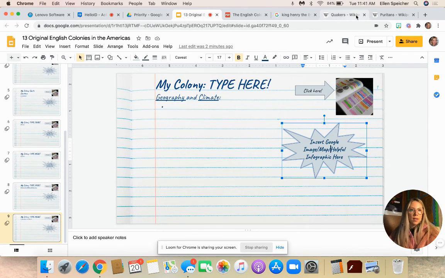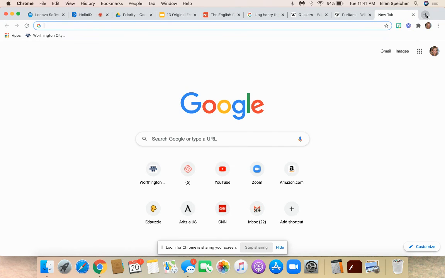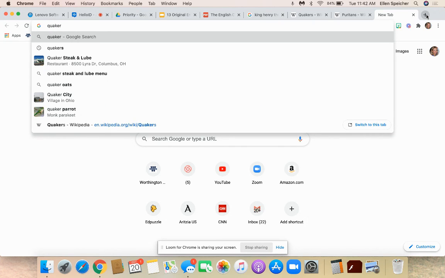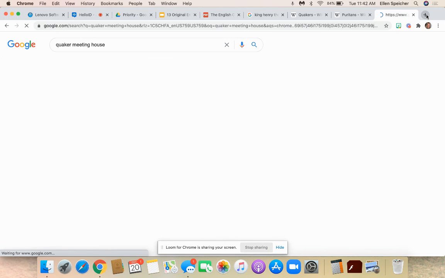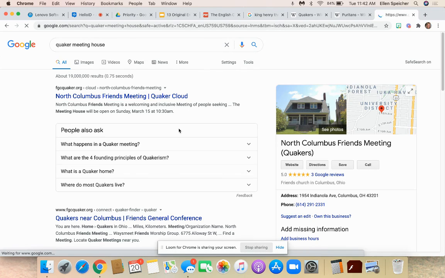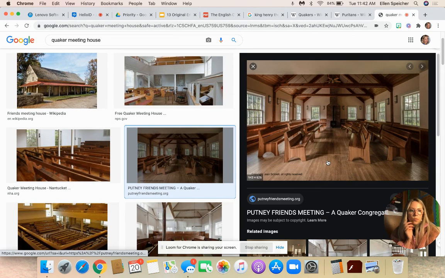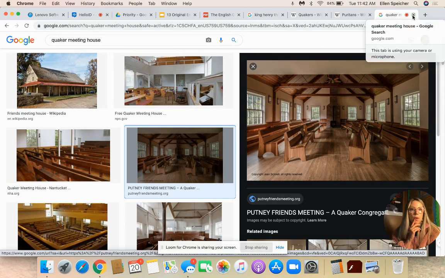So, for instance, if I'm talking about the religious foundations of the Pennsylvania colony, maybe I want to show a Quaker meeting house so that my classmates know where Quakers practiced their faith, and it looks kind of different than the churches we sometimes think about.